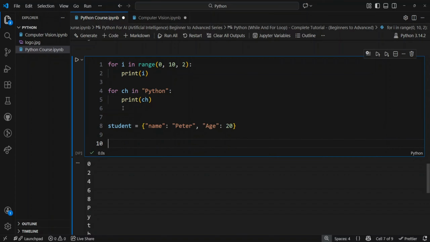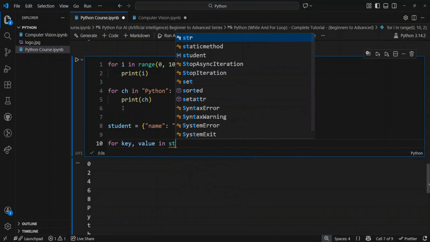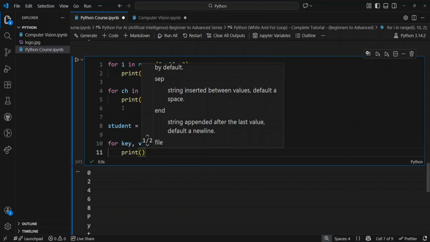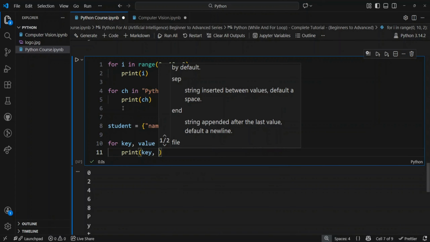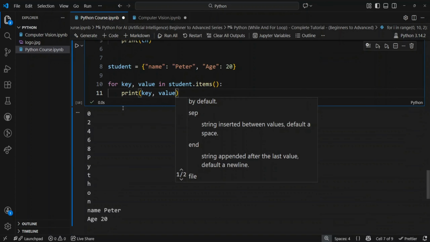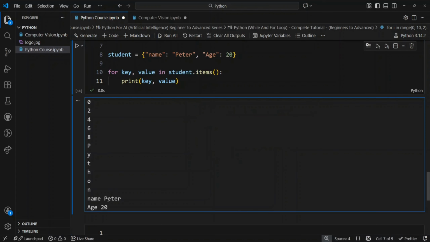Let's loop through a dictionary, and we will print both keys and values of the dictionary. For key and value in student.items. So items is a built-in function that is used to get both key and value of a dictionary. Print key comma value. Let's execute the code, and the result is key and value.